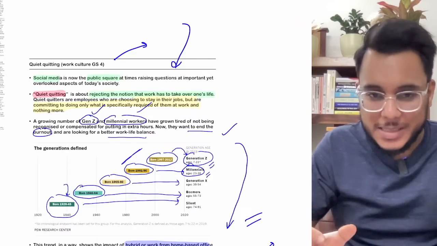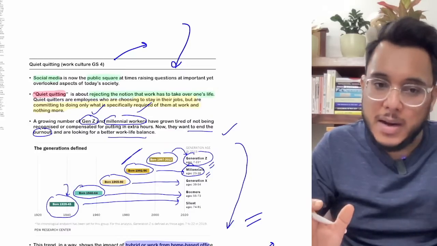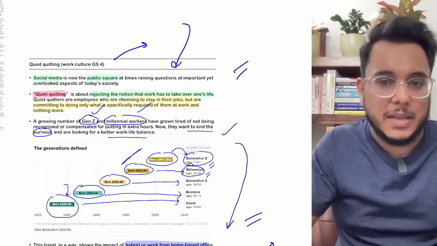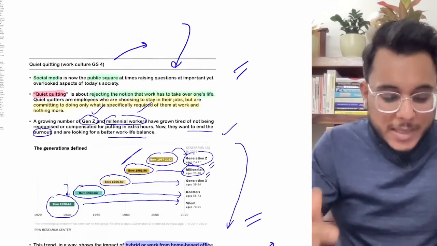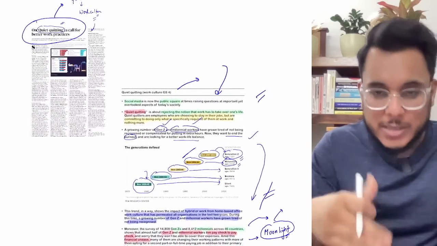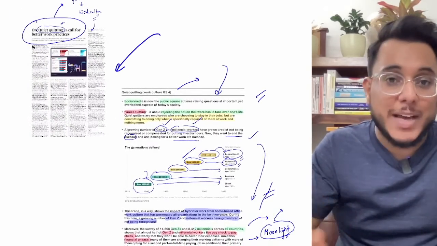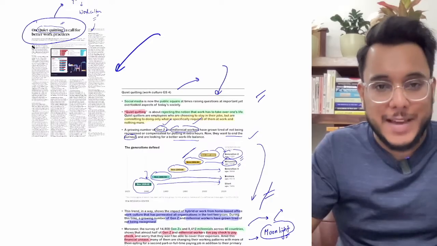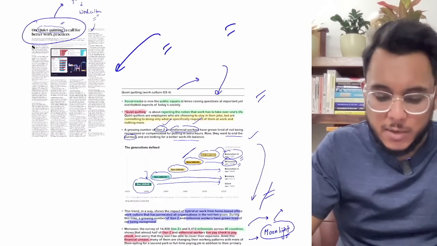So this can be a valid viewpoint that can be put in your answers. A very, very good article. Now we'll move to the next one. And one more thing I want to tell you guys, these kinds of things can be asked in the essay papers also. So you need to be very clear on these things, and such dimensions are very fruitful.